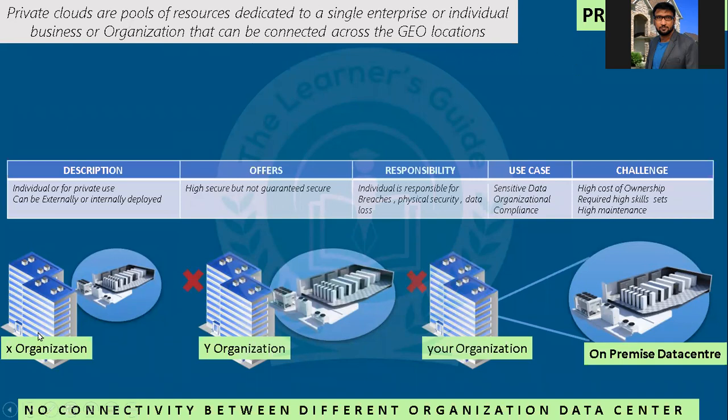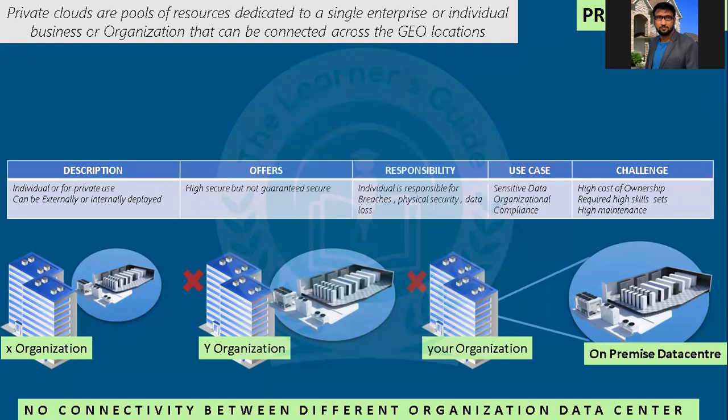Now see here: X organization, Y organization, your organization, and the on-premise data center. Every individual organization has its own data center, and that particular data center is also called an on-premise data center. Now what is the difference between an on-premise data center and a private cloud? Can somebody tell me quickly what the difference is?